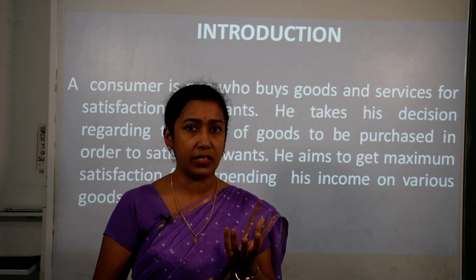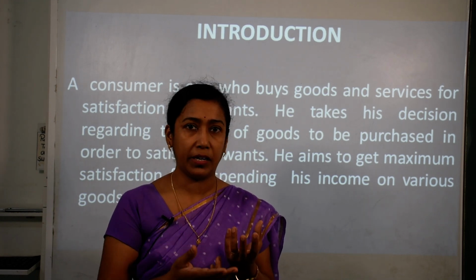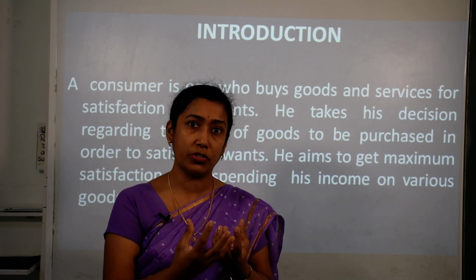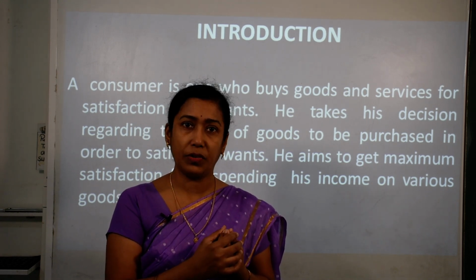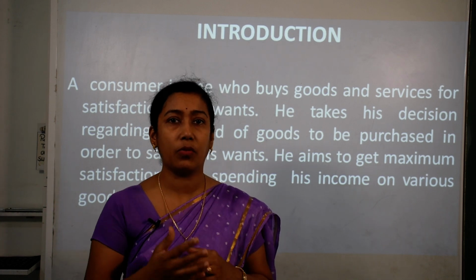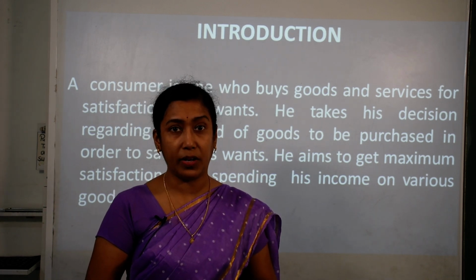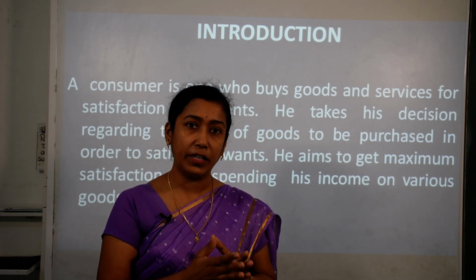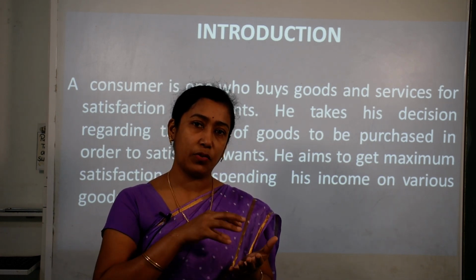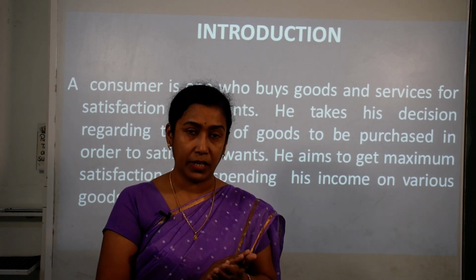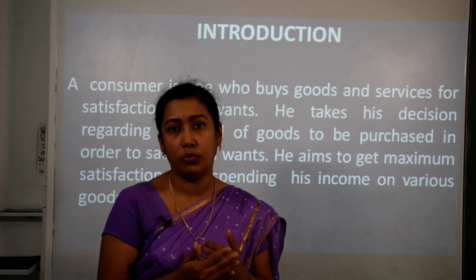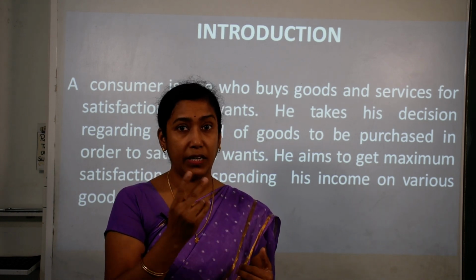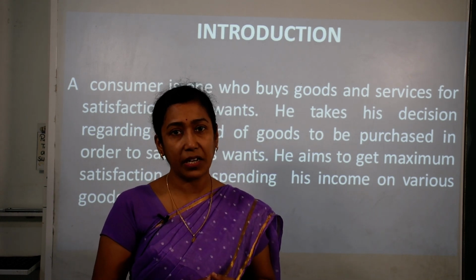You have only 100 rupees in your hand. You went to the market to purchase certain chocolates. With that 100 rupees, you will purchase only what you can afford. You will not demand a chocolate of 120 rupees. Why? Because that extra 20 rupees you don't have right now. So you need to purchase the chocolates from that 100 rupees only. If out of 100 you purchase only a chocolate of 80 rupees, then you could save 20 rupees, that will be your saving.